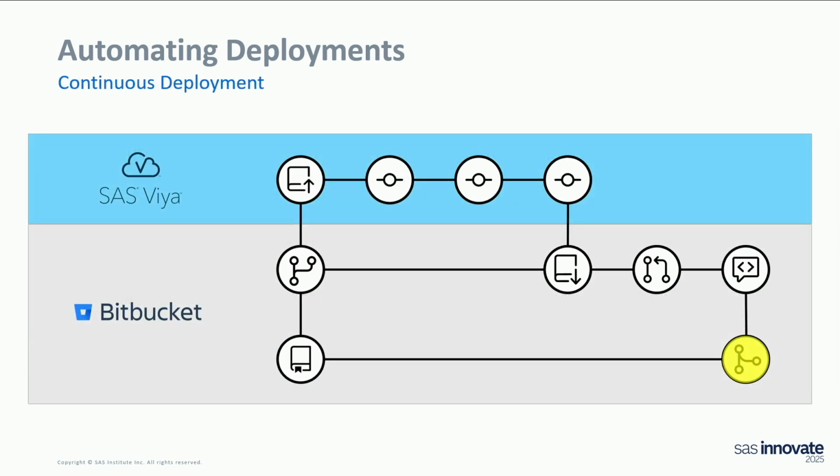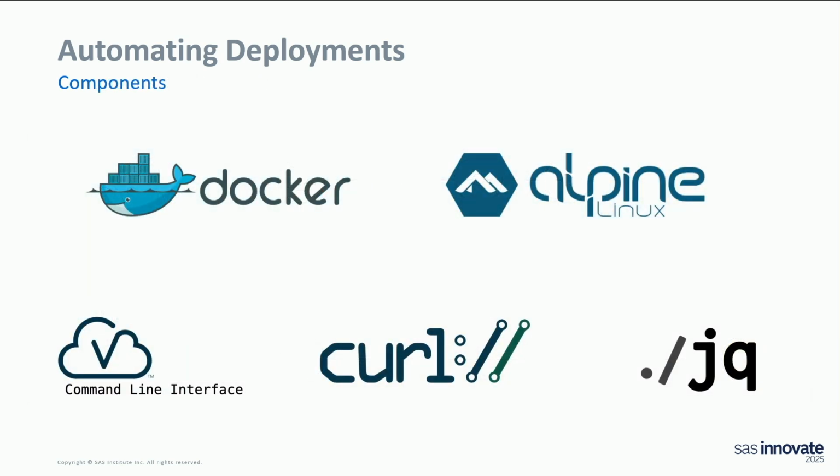So if we go to our process, this is the main branch. We created a feature, did our development work in VIA, pushed it back to Bitbucket, and then here we do the pull request to have it back into the main branch. And now we have an automated process when we push to the main branch that will run in the background and upload the latest version of the code to the test environment. For this, we're using pipelines.